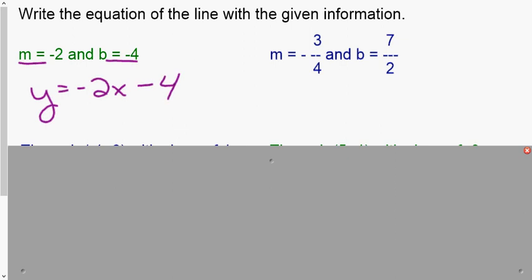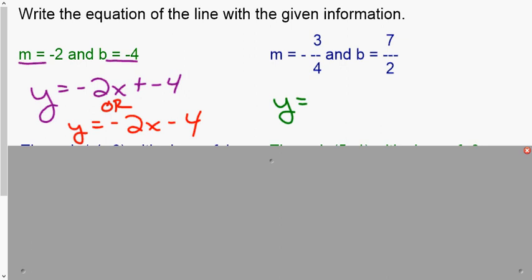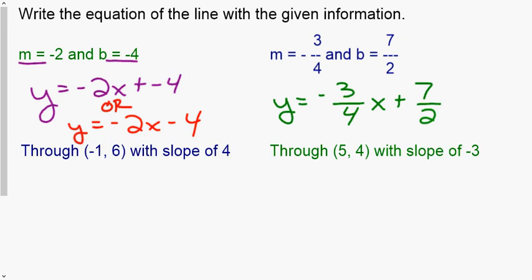Now, could you go, instead of just writing -4, could you go plus -4? Yes. We as mathematicians generally shortcut everything and just write it as 2x or -2x minus 4. Either one of these are acceptable. Take a quick moment, pause the video, try the next one. All right, so on this one, you should have had y equals -3/4 x plus 7/2. Not great for graphing one with a bunch of fractions and stuff, but if we're just writing the equation of a line, not so bad.